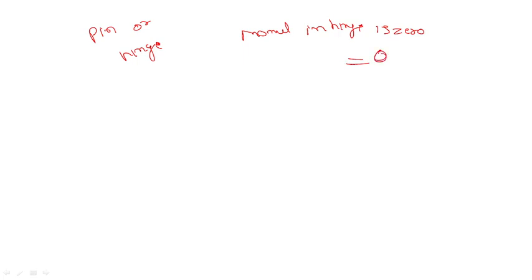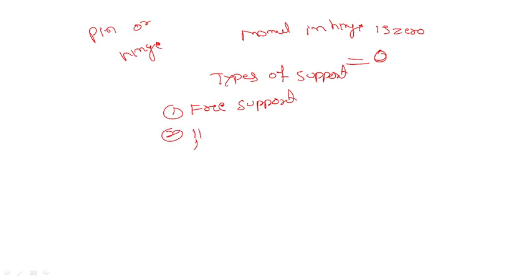Is there any different types or classification of supports? I will write here. These are the types of support. Free support. Second one, hinged or pin support.